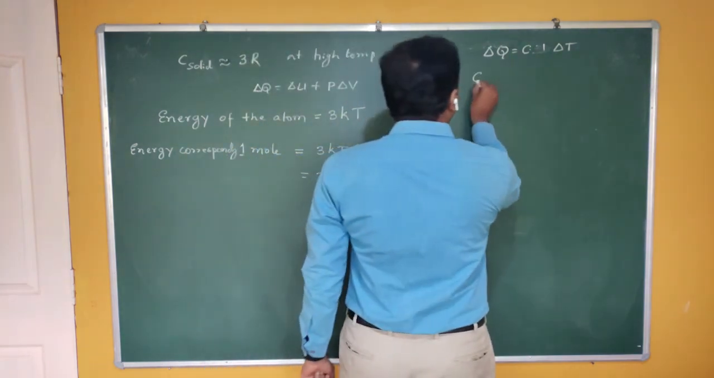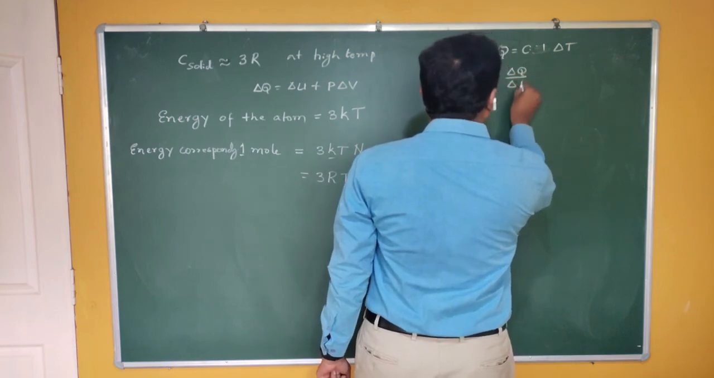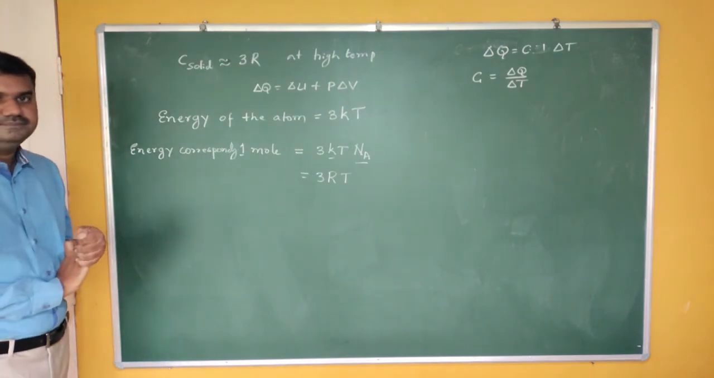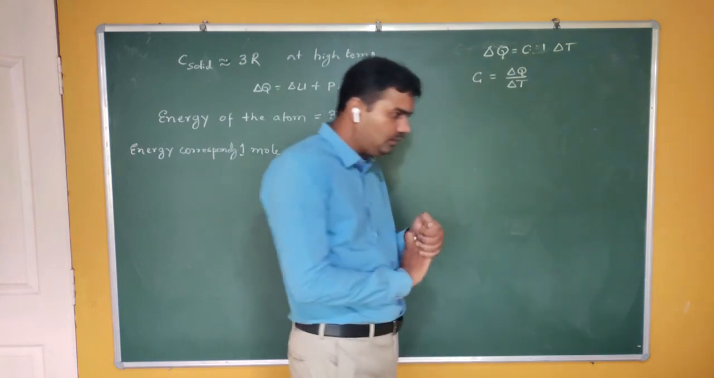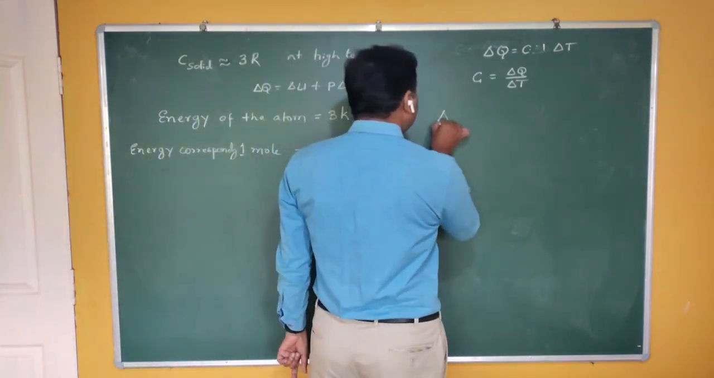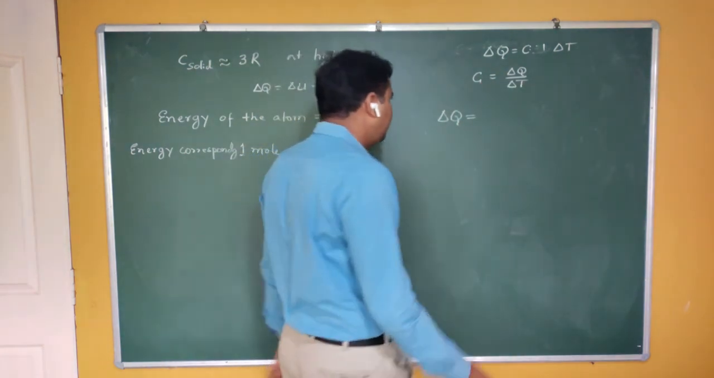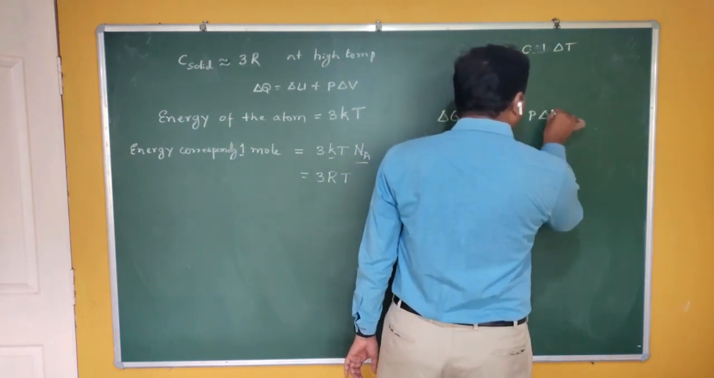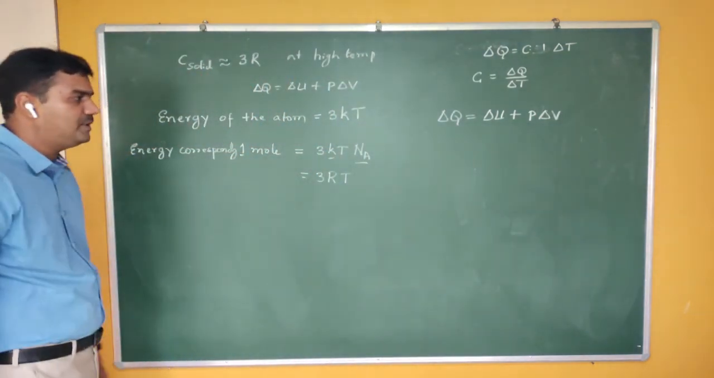Therefore, what is the formula for C? C is equal to ΔQ by ΔT. Let me write this in terms of ΔQ and ΔU, relating to internal energy. What does the first law of thermodynamics say? The first law says that ΔQ is equal to ΔU plus P into ΔV.